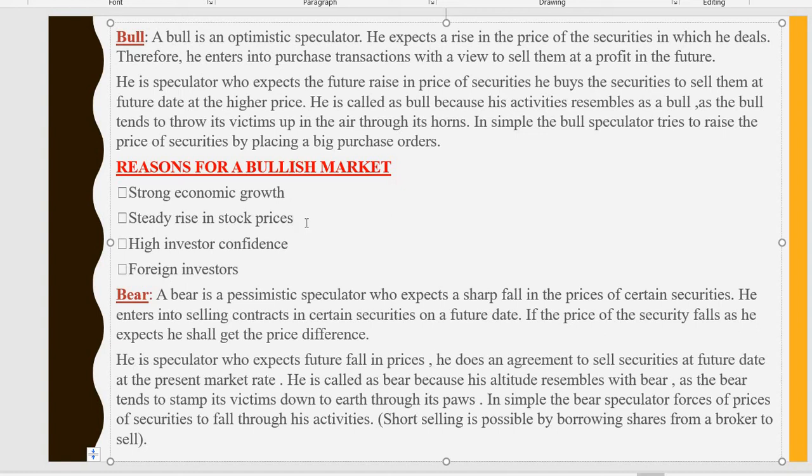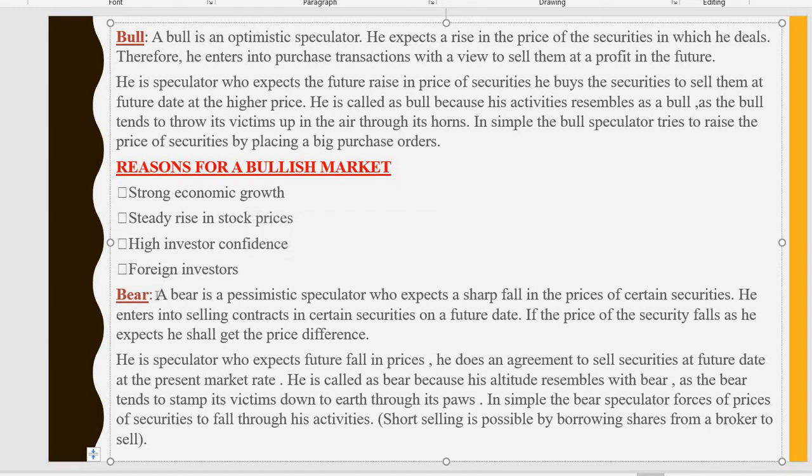And steady rise in the stock prices, when he expects the stock price to rise. And high investor confidence, as I said, he is an optimistic speculator, meaning he has very good confidence in his market. And foreign investors, so this is also one of the reasons for a bullish market. Even foreign investors invest in this bullish market.